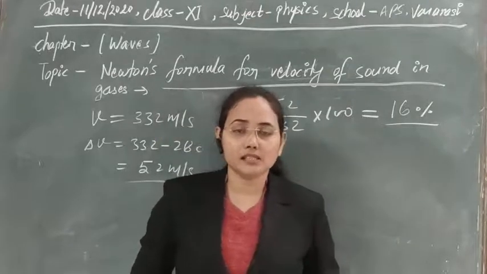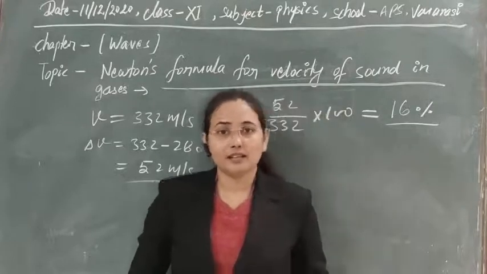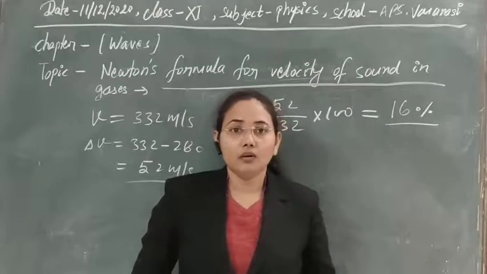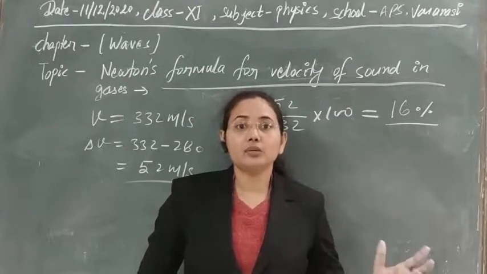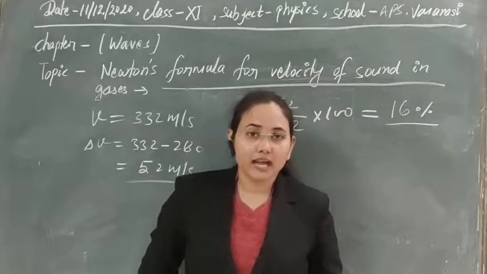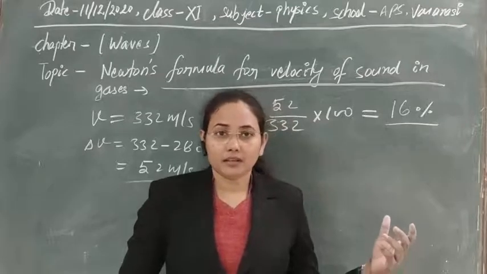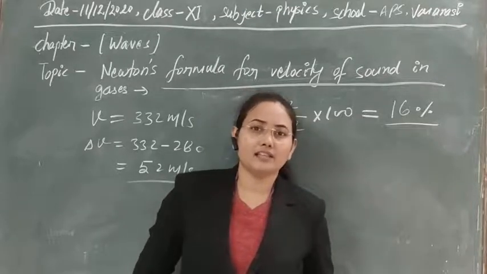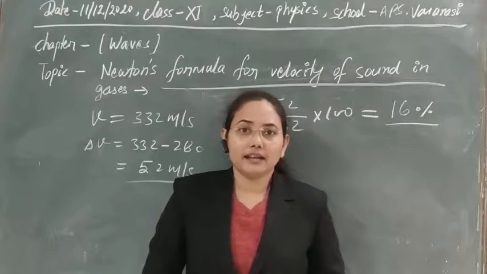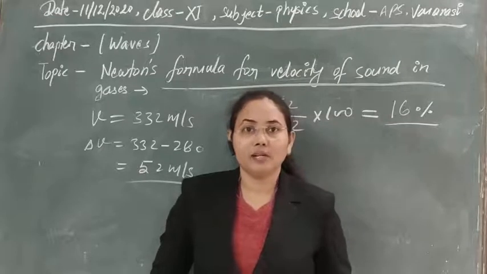The second reason is that you already know that gas is a bad conductor of heat. So gas molecules don't allow transfer of their heat to the surrounding or take heat from the surrounding, so they behave in an adiabatic way. If they are not transferring their energy to the surrounding, then how can the system be isothermal?